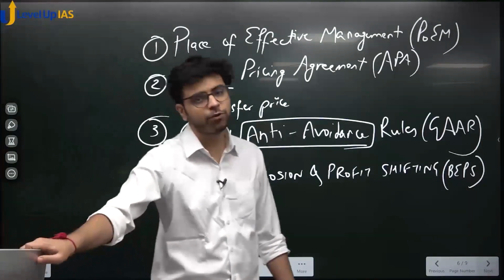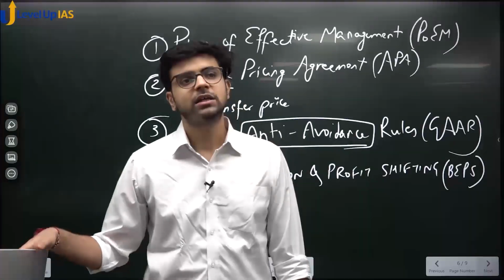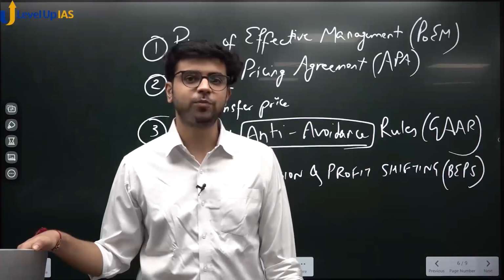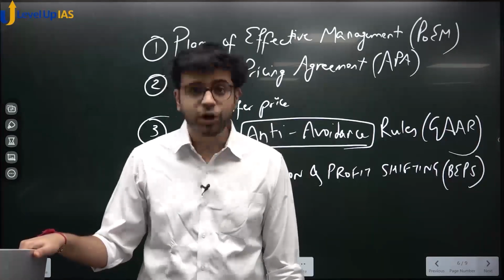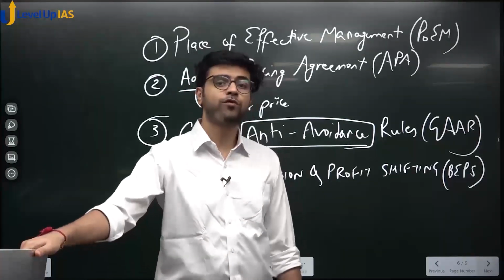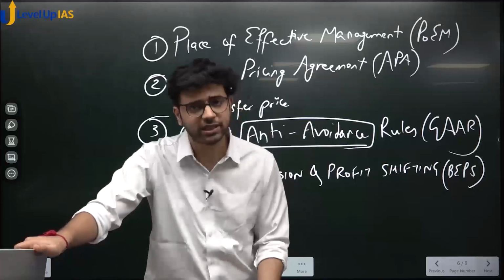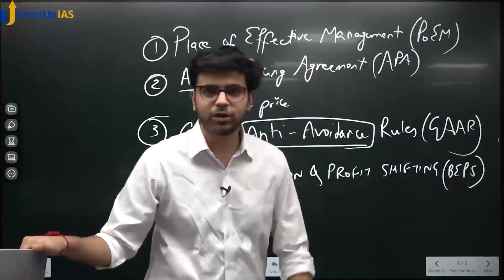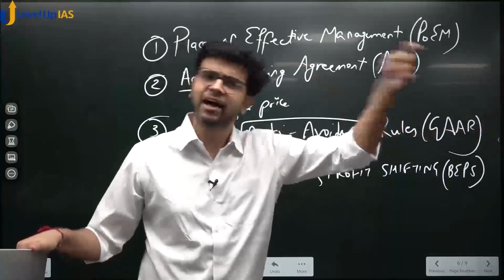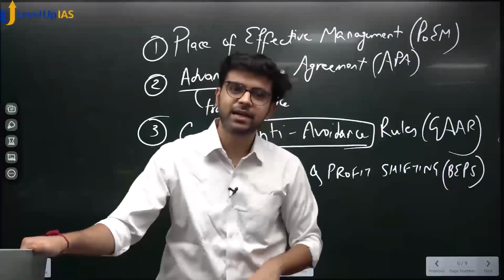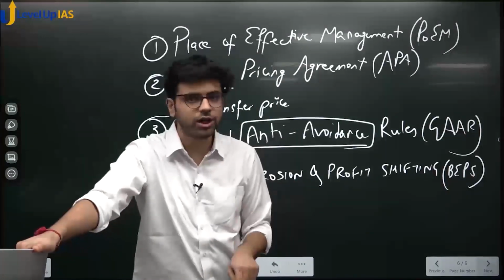Imagine you are earning 100 rupees as salary, you pay tax 5 rupees in USA, you bring 95 rupees to India, and now your income tax department is again asking for 4, 5, 6 rupees more. You will say, sir, but I have already paid tax on this income in USA. I have earned it there, I have paid it there, I have come here. I have just remitted it here, I have just brought the money here, I have not earned it here.